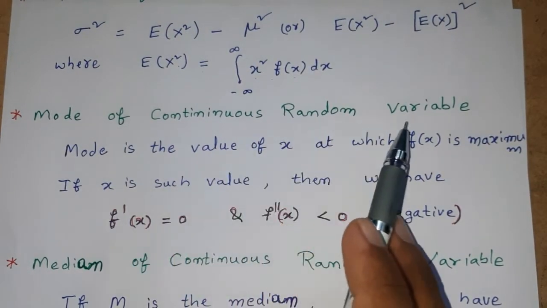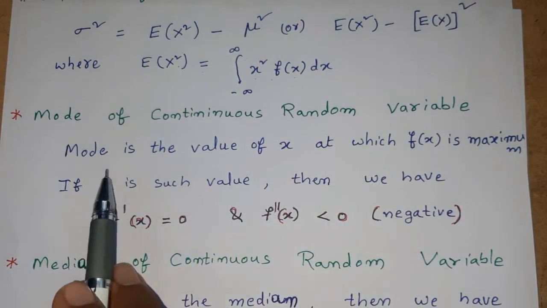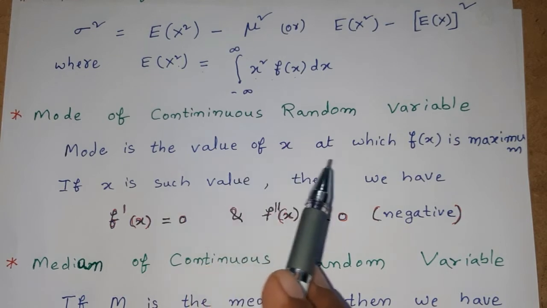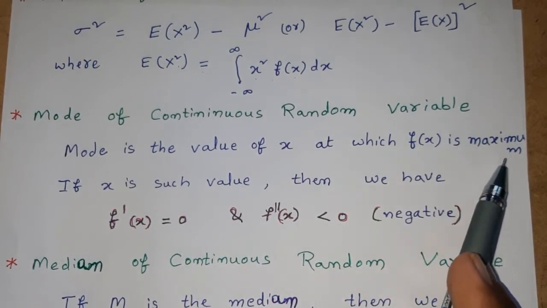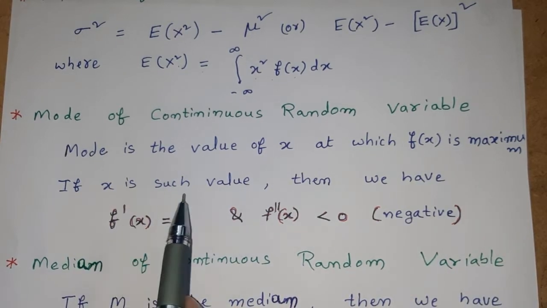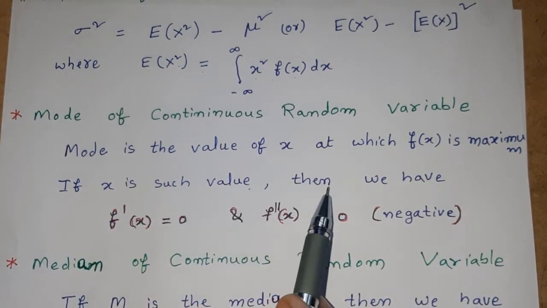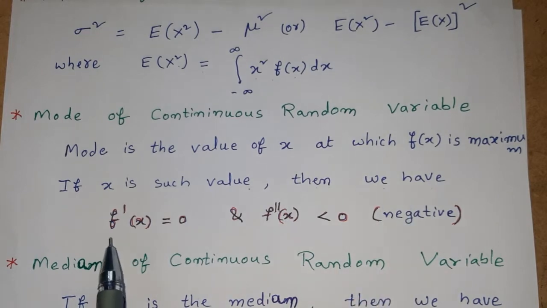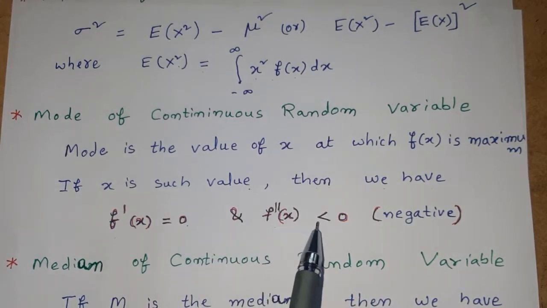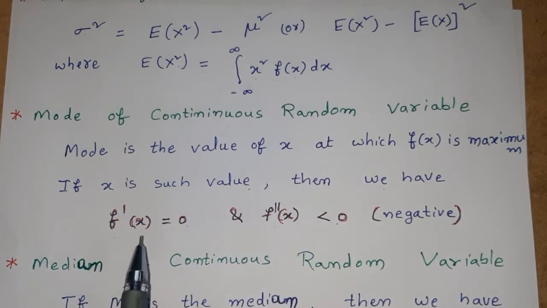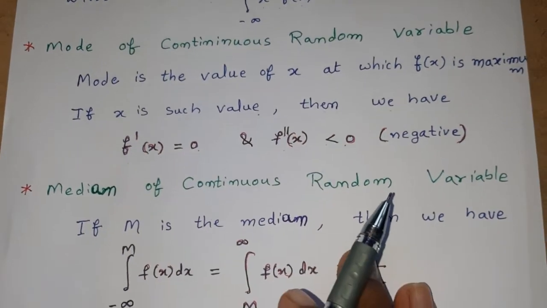Next, mode of continuous random variable. Mode is the value of x at which f of x is maximum. If x is such value, then we have f dash of x equals 0, and double derivative of f of x is less than 0, or negative. By these two formulas we will find the value of x.